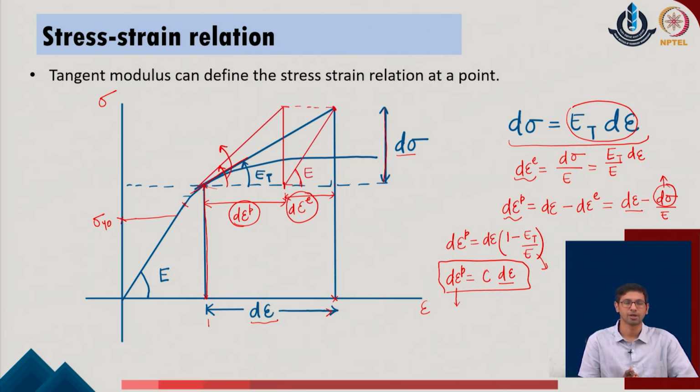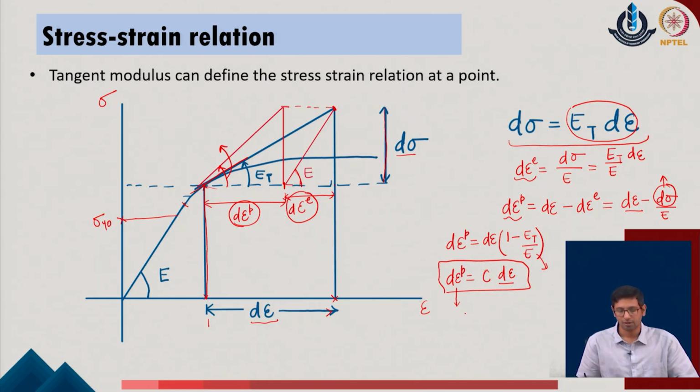Again, this is not what physically is taking place in the given system, but at a conceptual level, we are trying to break the system into the elastic and the plastic strain components. We define the elastic component with respect to the elastic modulus E, and then we also come up with a modulus which will describe the plastic strain exclusively in terms of the stress increment of the given problem.